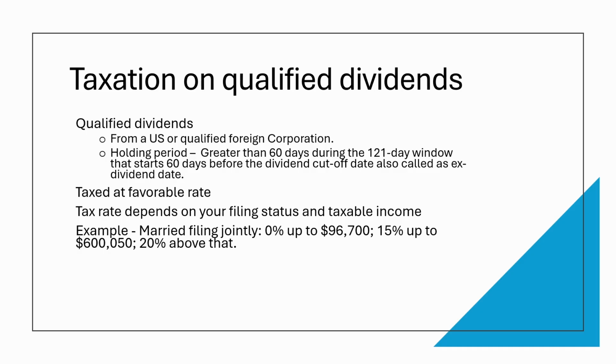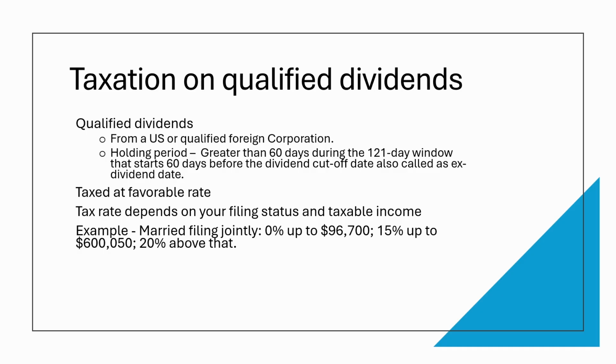Taxation on qualified dividends. Before we jump into the tax rates, let's try to understand what makes a dividend a qualified dividend. It should be from a US corporation or a foreign corporation that has a tax treaty with the US, and the stock should be held for greater than 60 days in the 121-day window starting 60 days before the dividend cutoff date. These are the two qualifications. The reason they are called qualified is that once the qualifications are met, they are taxed at a reduced rate compared to your ordinary income like W2 income, rental income, etc.